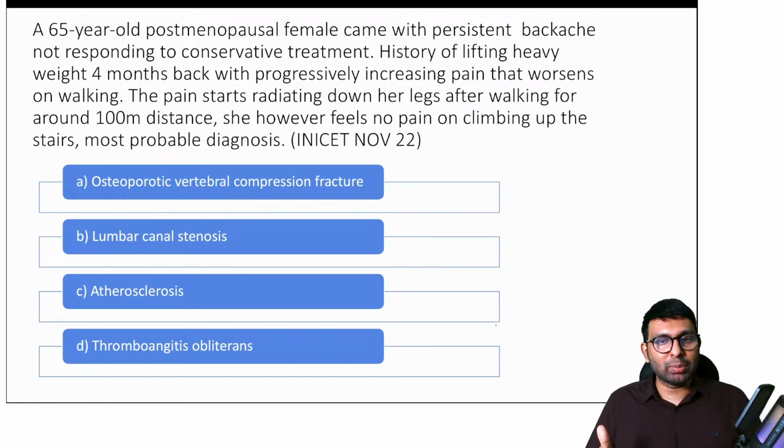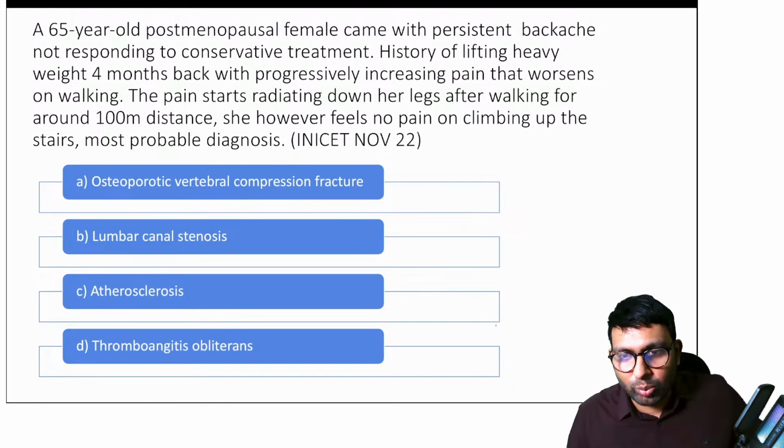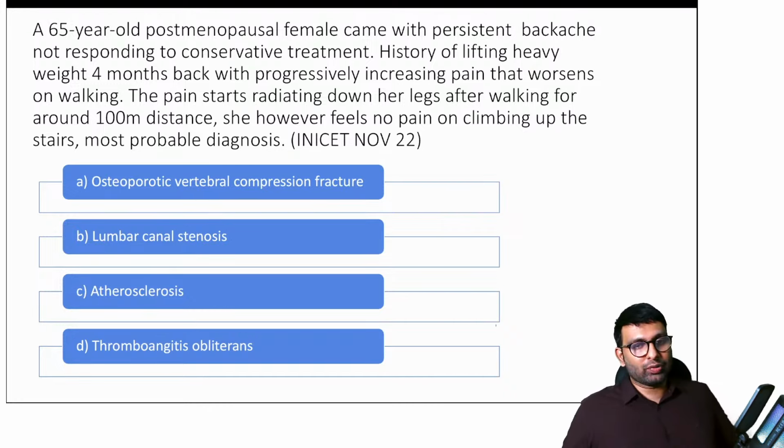Neurogenic claudication. See, I have not mentioned neurogenic claudication in the question. So what is neurogenic claudication according to you? What is the line that told you that it was neurogenic claudication? Forward, correct. Yes, doctor, you are right. No pain on climbing up, correct. Yes, all of you are right.